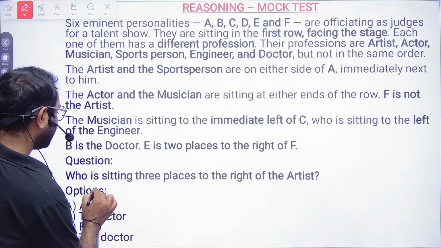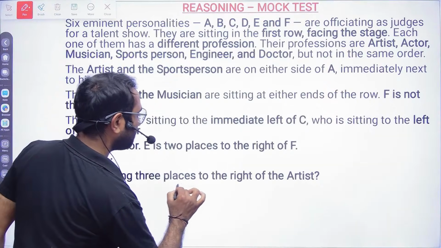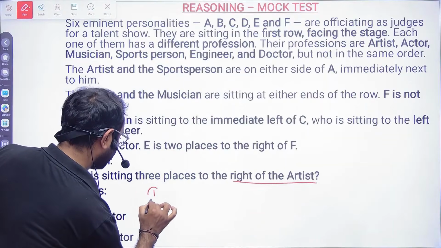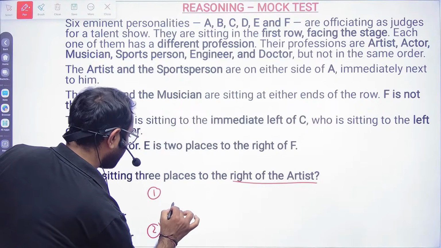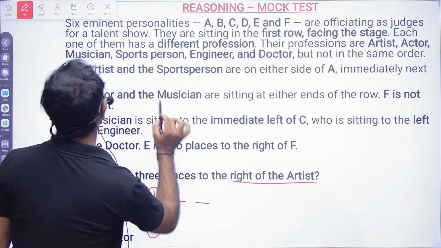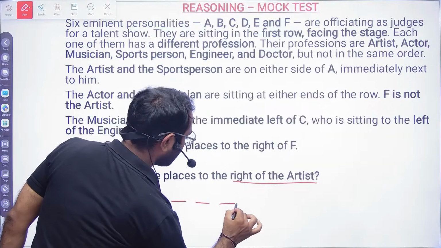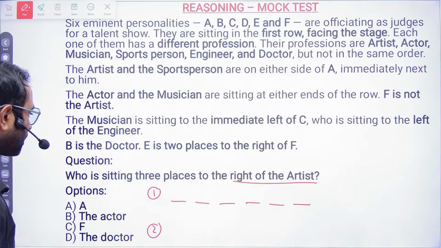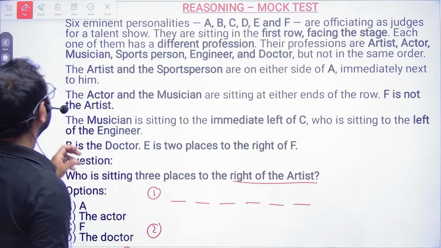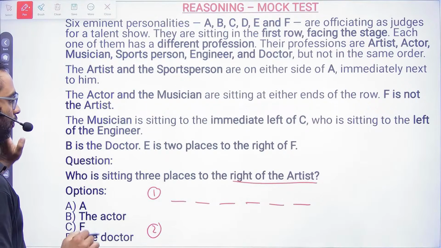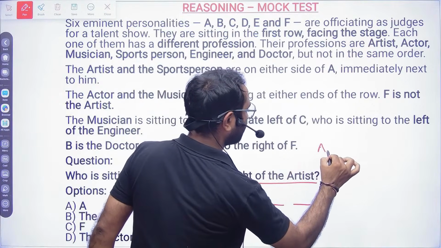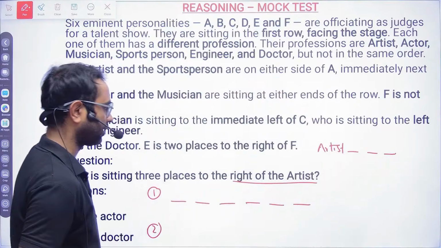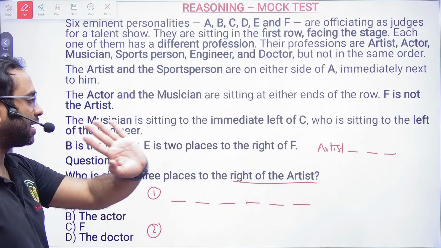Now in the question they are asking, who is sitting 3 places to the right of the artist? So it is very clear. Now, total how many? 1, 2, 3, 4, 5, 6. Okay, fine. Now we will pick the line. One thing is definitely clear: after the artist, 1, 2, 3, so 3 persons are sitting. After the artist, minimum 3 persons are sitting.